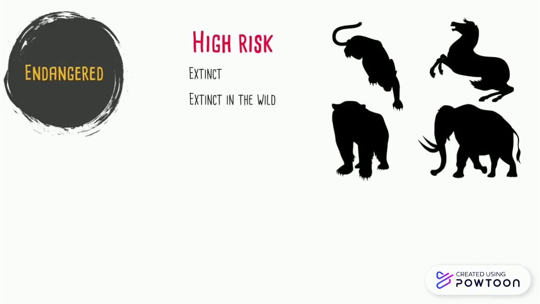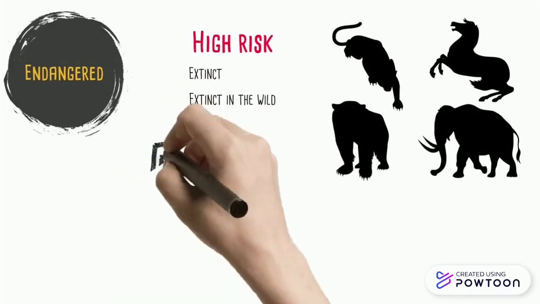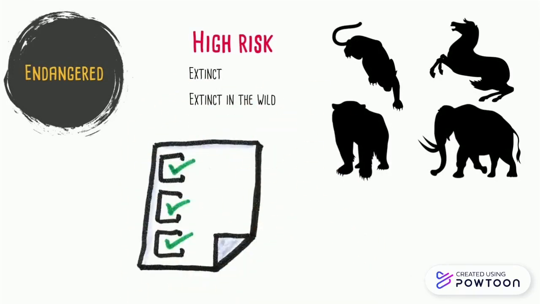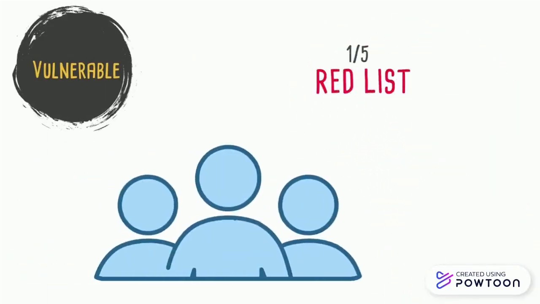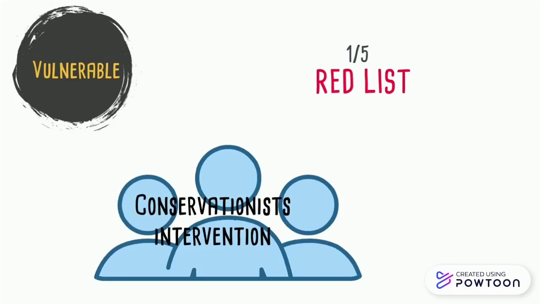Endangered species are at very high risk of becoming extinct in the wild or extinct. For an animal to be added to the category, it must meet specific criteria regarding population or habitat decline. One example is the African forest elephant. Vulnerable species meet at least one of the 5 Red List criteria. They're considered to be at high risk of human-caused extinction if conservationists don't intervene. One example is the cheetah.